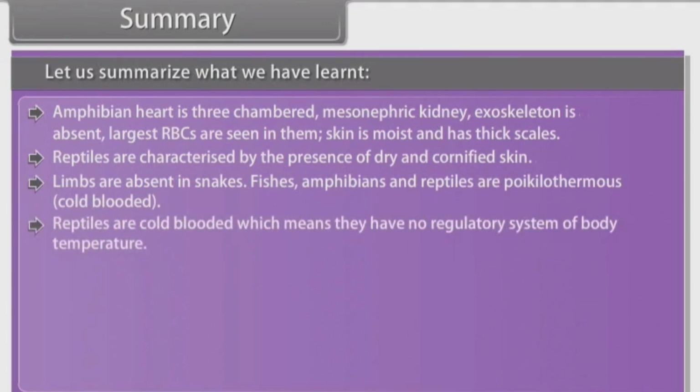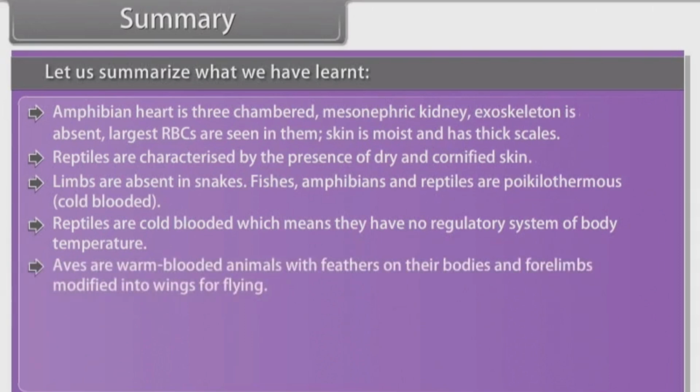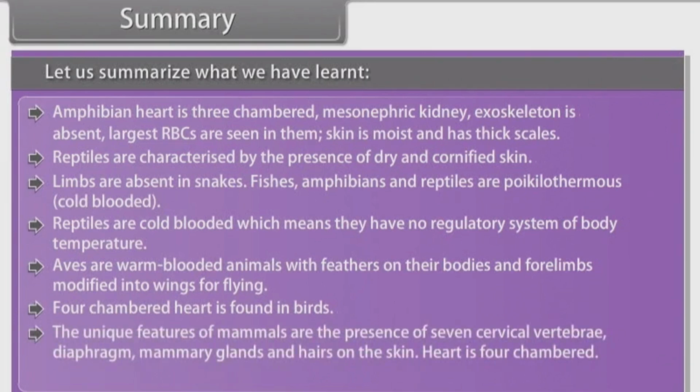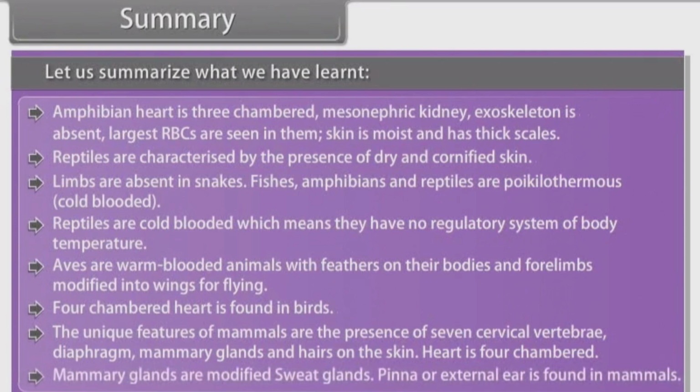Reptiles are cold-blooded, which means they have no regulatory system of body temperature. Aves are warm-blooded animals with feathers on their bodies and 4 limbs, of which the forelimbs are modified into wings for flying. 4-chambered heart is found in birds. The unique features of mammals are the presence of 7 cervical vertebrae, diaphragm, mammary glands, and hairs on the skin. Heart is 4-chambered. Mammary glands are modified sweat glands. Pinna or external ear is found in mammals.